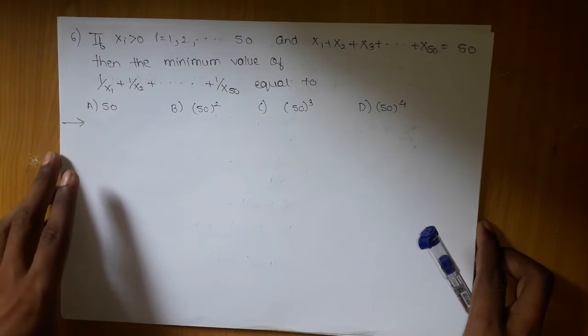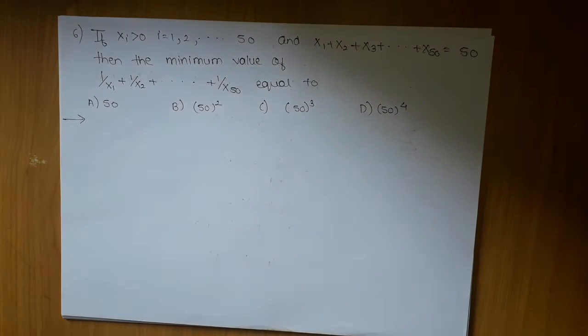The next question is as follows. If xi is greater than 0, where i is 1, 2, 3, 4, 5, 6 till 50, and x1 plus x2 plus x3 and so on till x50 is equal to 50, then the minimum value of 1 upon x1 plus 1 upon x2 and so on till 1 upon x50 equals to.